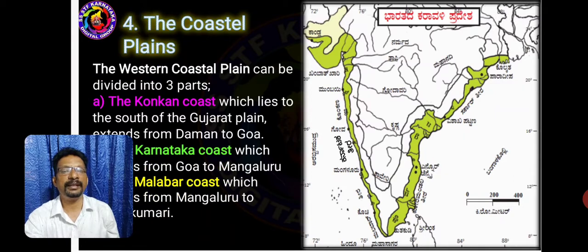Western coastal plains can be divided into three. One is the Konkan coast. Two is the Karnataka coast. Three is the Malabar coast. Konkan coast is from Gujarat to Goa. Karnataka coast is from Goa to Mangaluru. Malabar coast is from Mangaluru to Kanyakumari.